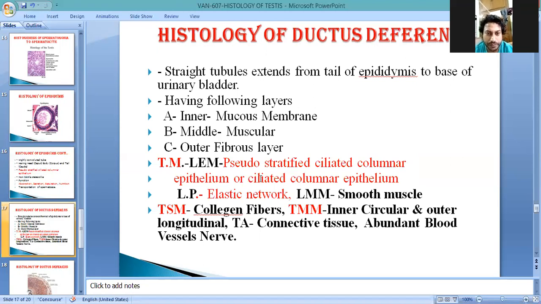This contains pseudostratified ciliated columnar epithelium. The cilia are important because they are responsible for the transportation of the sperm. Next, the lamina propria contains elastic fibers, and the lamina muscularis is smooth muscle.